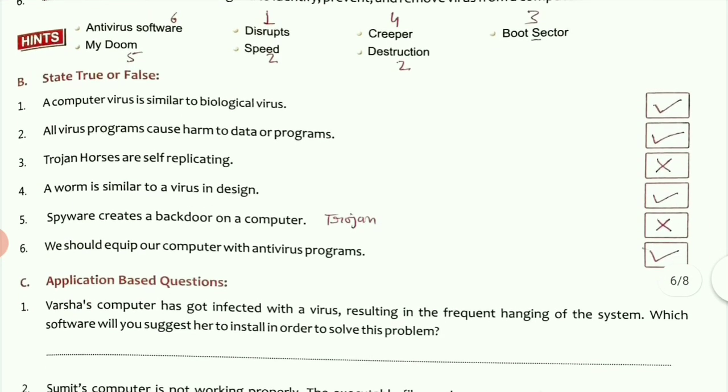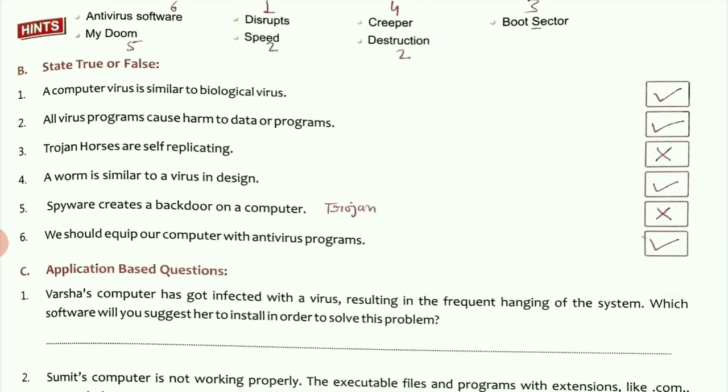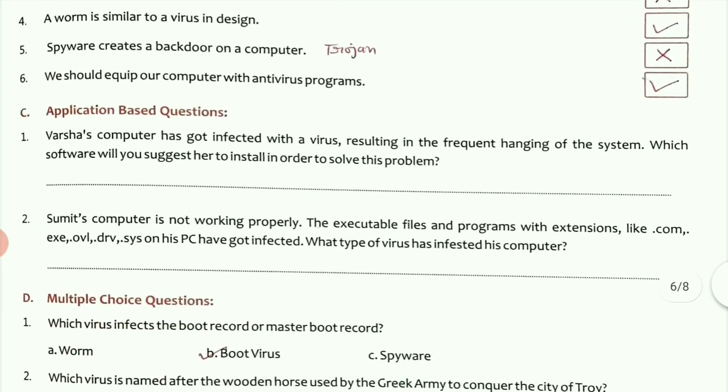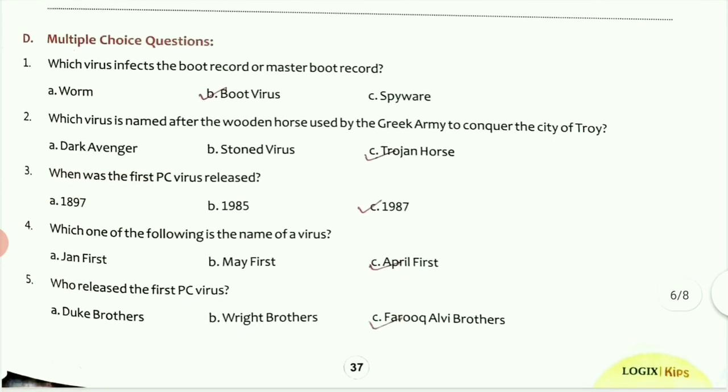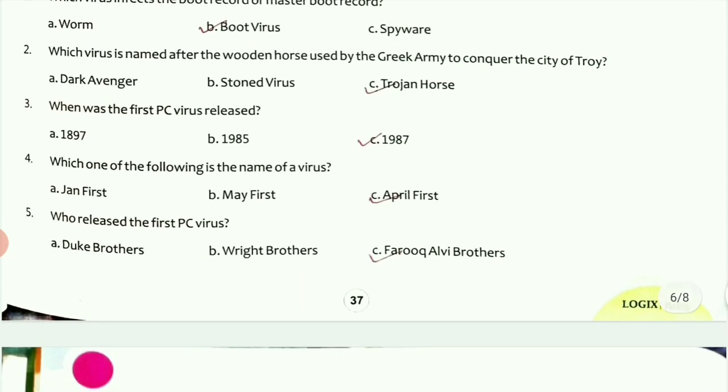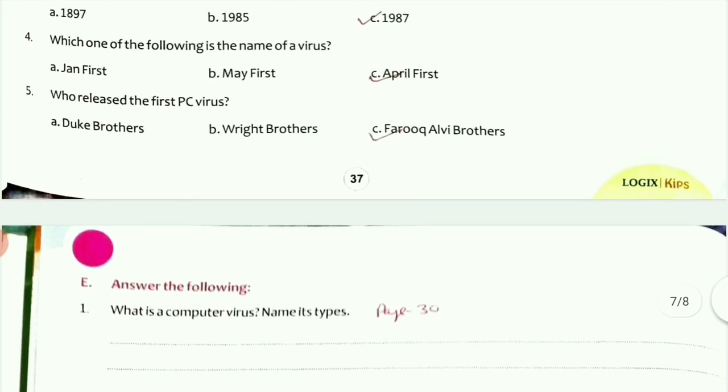Now the second is state true or false. The first one is true, second is true, third is false, fourth is true, fifth is false, and the sixth one is true. In multiple choice questions, the first one is boot virus, second is Trojan horse, third is 1987, fourth is April 1st, and the fifth one is Farooq Alvi brothers.